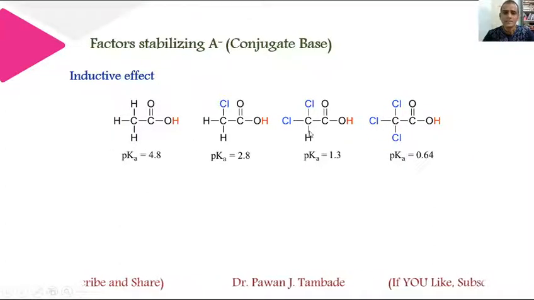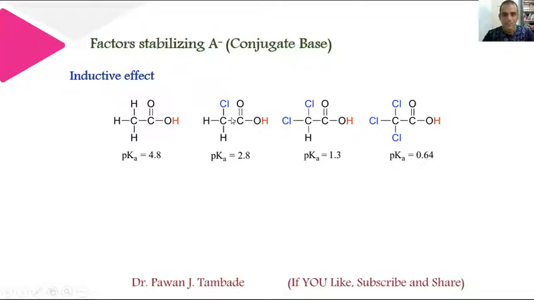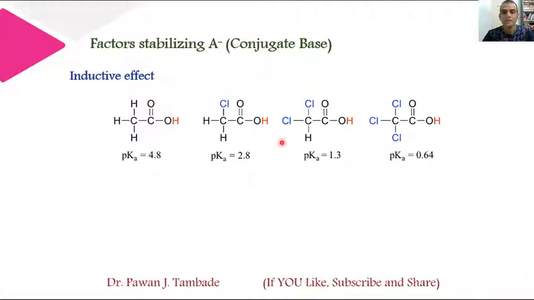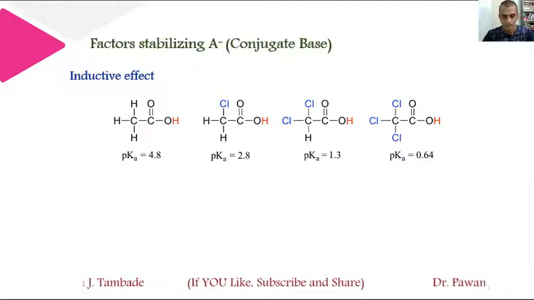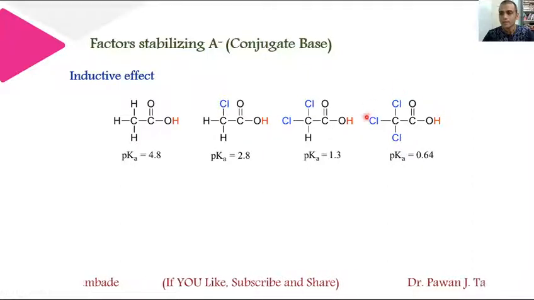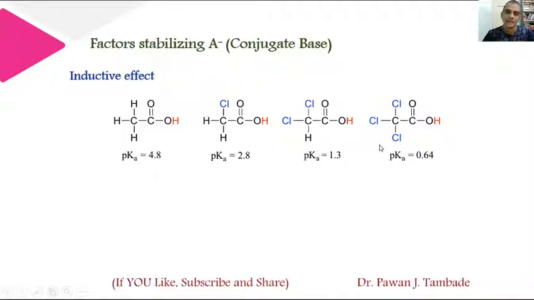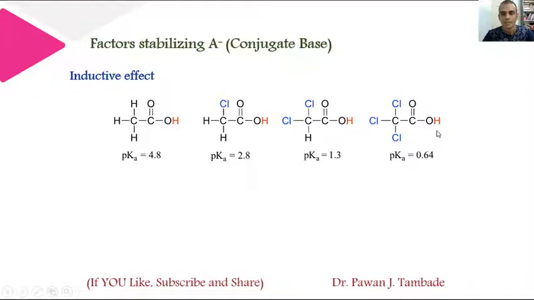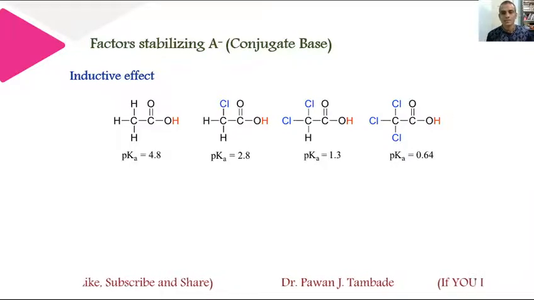Now in this case, because of the presence of chlorine next to the carboxylic acid functional group, it shows negative inductive effect, and this negative inductive effect helps in stabilization of the conjugate base which forms after releasing of the proton. And in case of trichloroacetic acid, this conjugate base is most stabilized, and thus the acidity of trichloroacetic acid is highest among these 4 given acids.